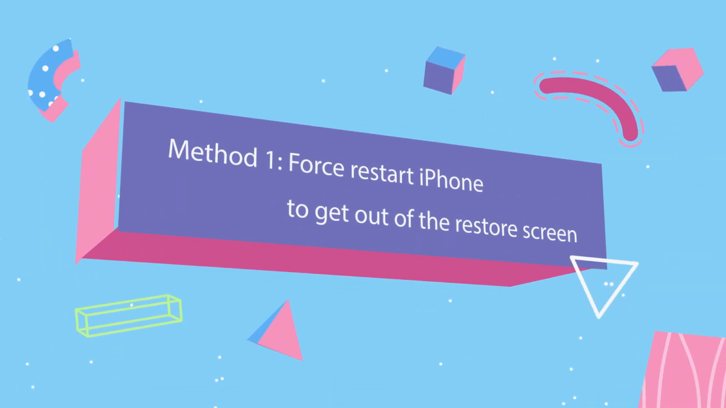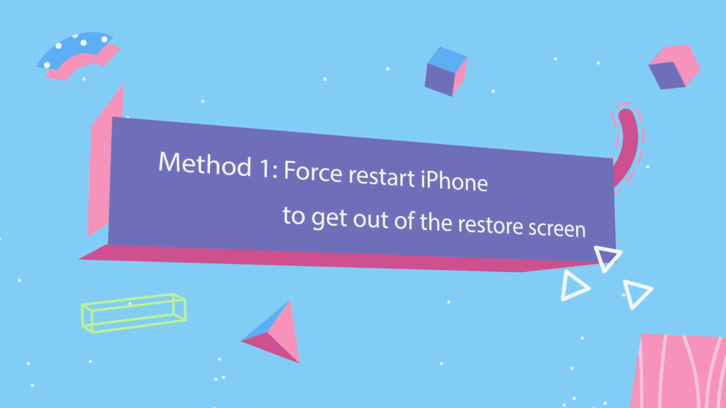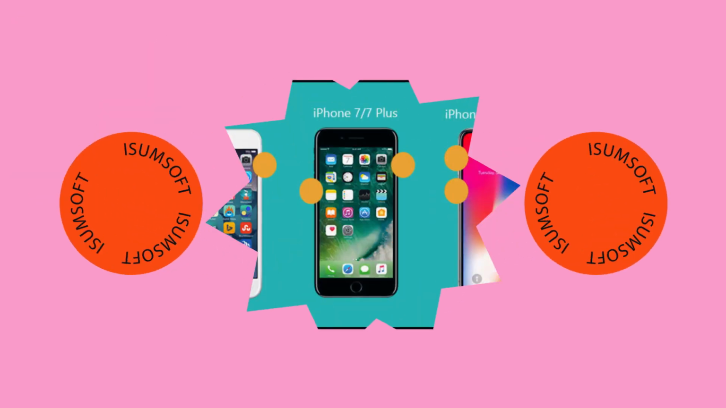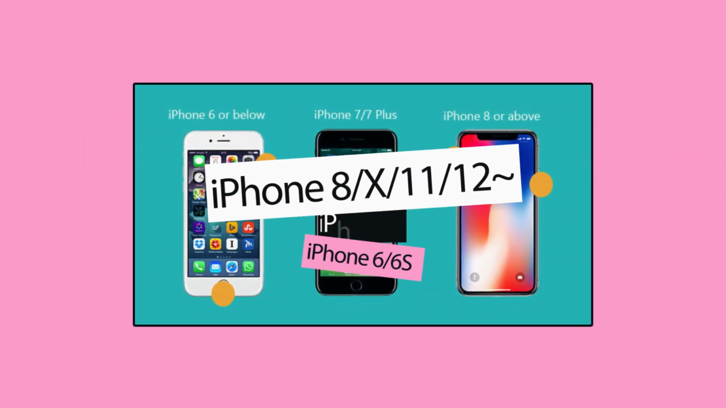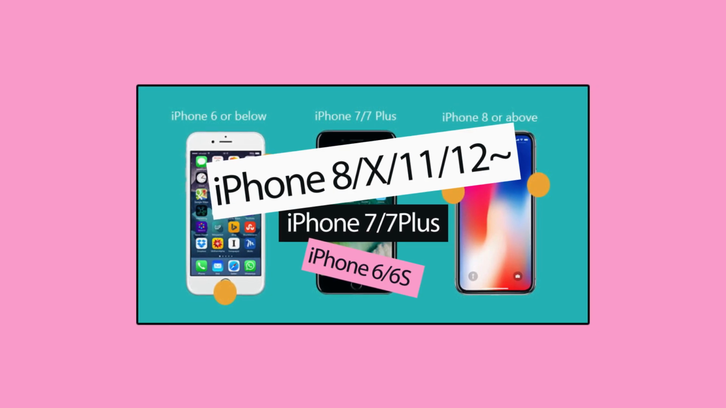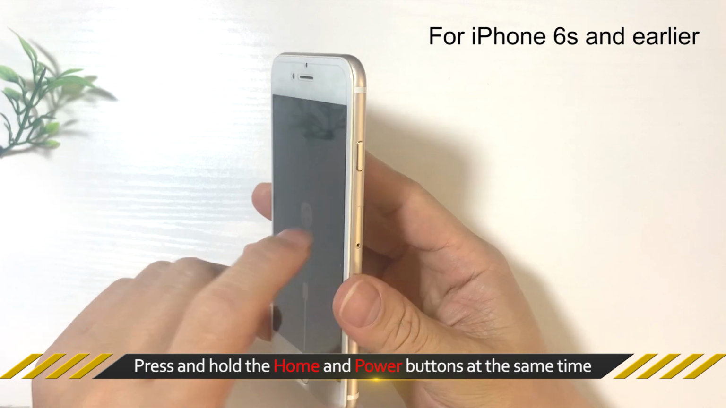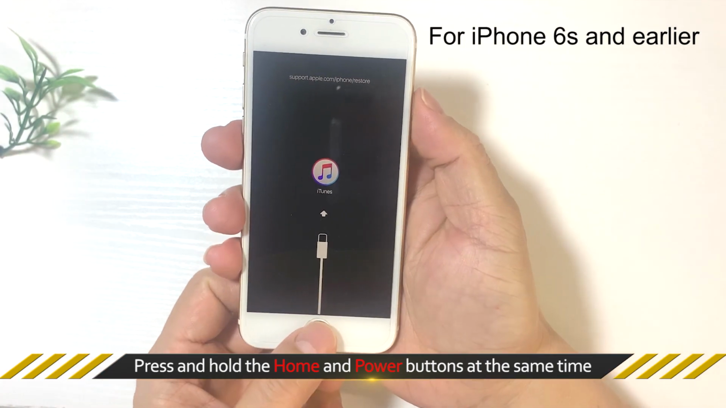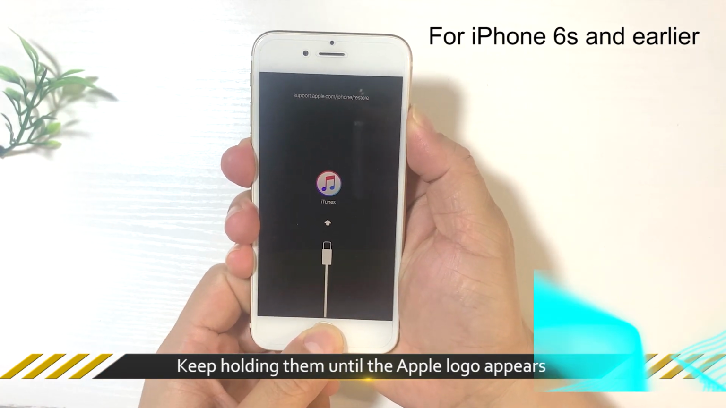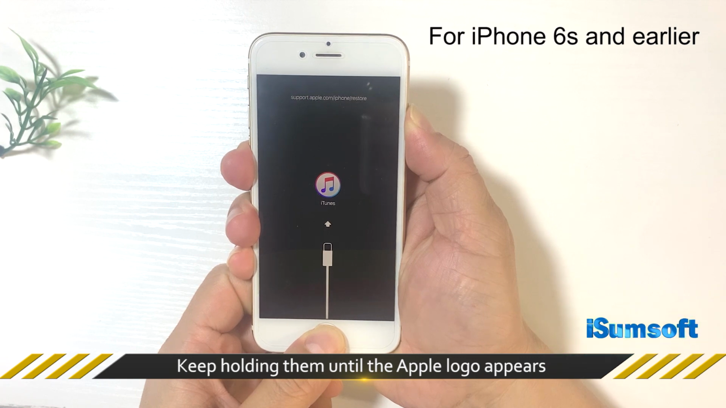The first method is to force restart your iPhone to get out of the restore screen. To do this, you need to press and hold the correct buttons according to your device model. For iPhone 6s and earlier, press and hold the home and power buttons at the same time. Keep holding them until the Apple logo appears.